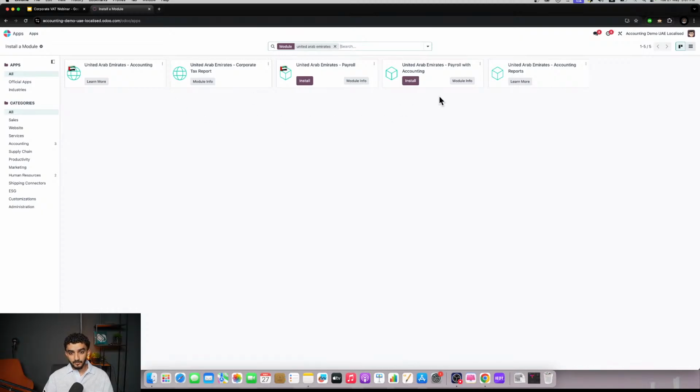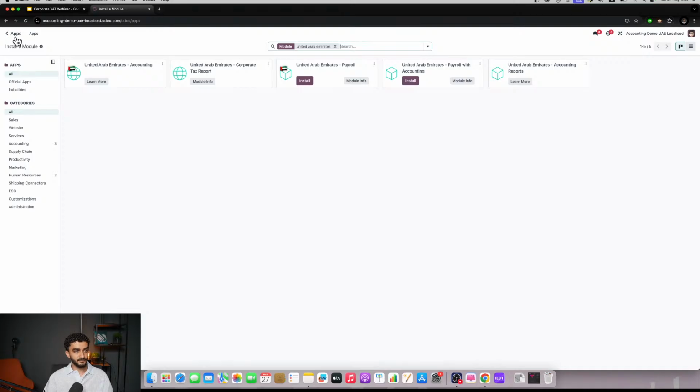Now, there are a few localization packages that we're taking a look at right now. The ones that we need to have enabled for both corporate tax and for our accounting reports are the ones over here. Of course, you need to have your accounting localization module enabled as well, which we've already done in advance. So if you want to be able to do corporate tax automatically and VAT returns automatically as well, make sure to have these modules downloaded.